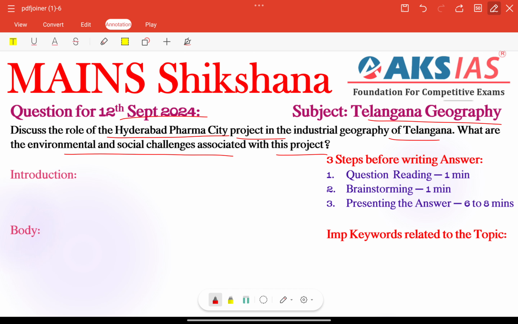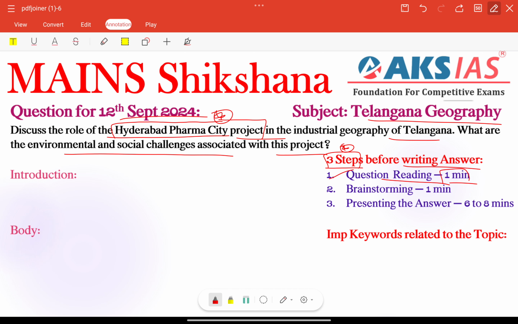Here, after reading the question, we need to start our important strategy, that is 3 steps before writing the answer. First step is question reading. Within 1 minute, we need to focus on identifying different question tags and keywords here, right? What is the topic? Hyderabad Pharma City project. Recently we have seen in the news some concerns, right? Environmental concerns, etc. Very important.